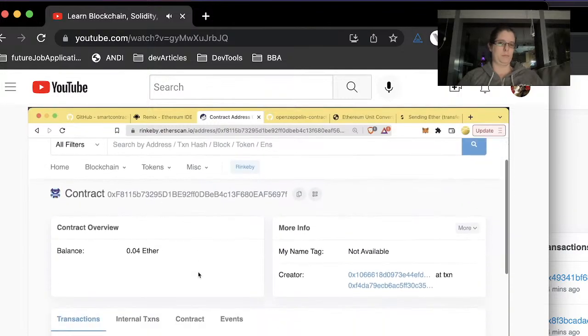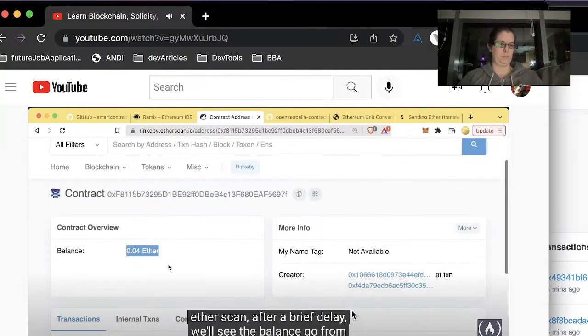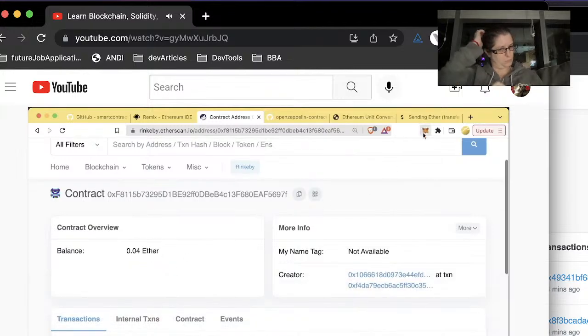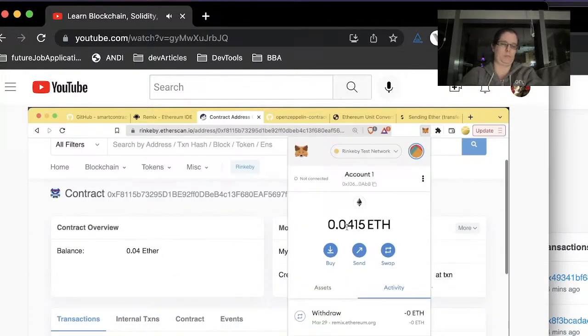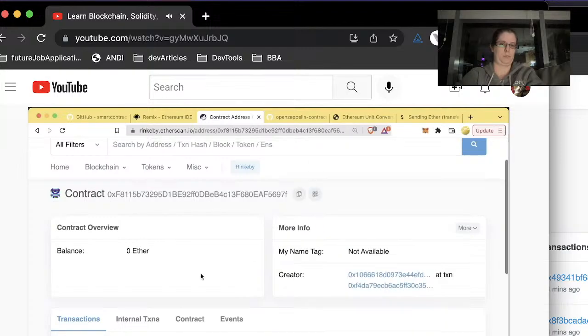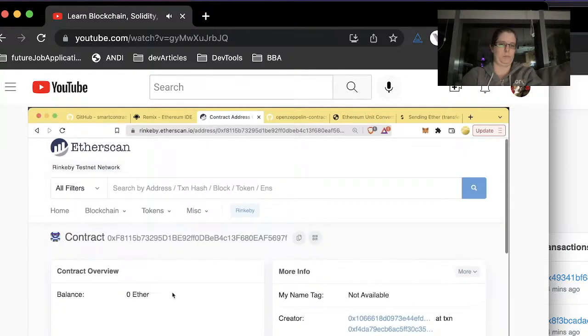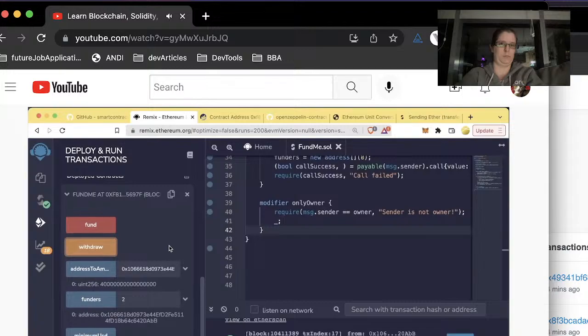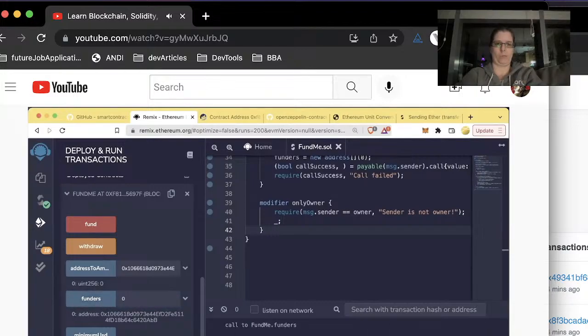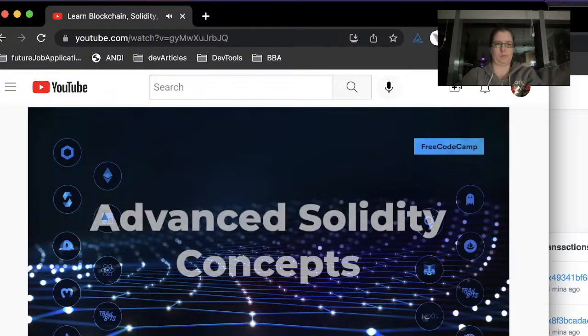Now, if we look at this contract address on Etherscan, after a brief delay, we'll see the balance go from 0.04 back down to 0, and we'll see our wallet balance go up by 0.04 plus what it was. And after a brief delay, you can see our balance is indeed back down to 0. In our contract now, if we do addressToAmount for our wallet address that was doing the funding, it's back down to 0. And if we try to check the address of funders at index 0, we get call to funders.fundMe errored, execution reverted.